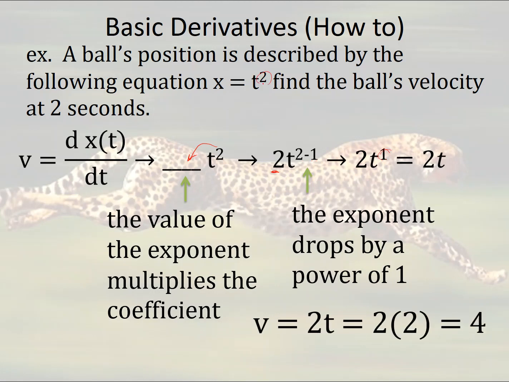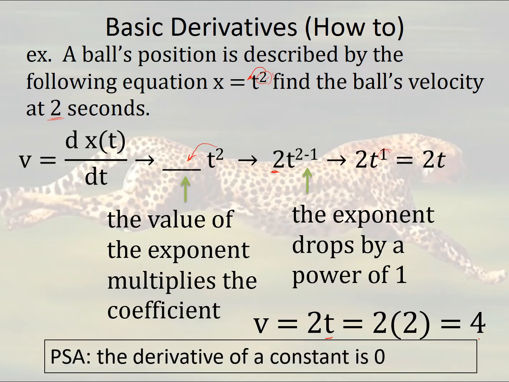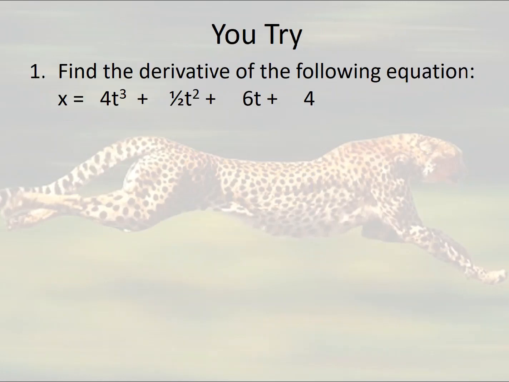So I'm taking my exponent, multiplying it into the front, and dropping the power by 1. Multiply the exponent times the coefficient, drop the power by 1, and that's how you end up with that. Then specifically at 2 seconds, I can plug in 2 for my time and get 4 for the velocity. Now, just a keynote: the derivative of a constant is 0. If there's a constant here, it doesn't matter about exponents or anything. The derivative is automatically 0. So you try. Pause the video, see if you can figure this out.